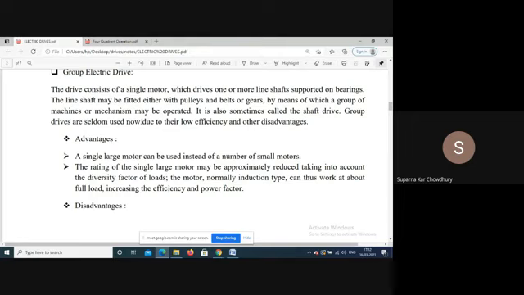The rating of the single large motor may be reduced, that is, the rating of the single large motor is less than the summation of the ratings of the individual small motors, because all motors might not be loaded, considering the load factor. All drives might not be operating at the same time.